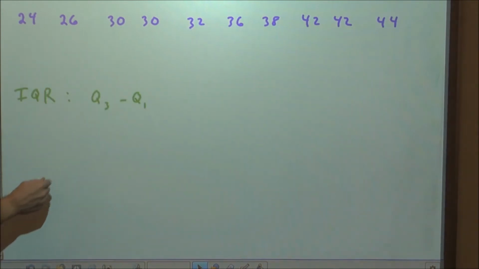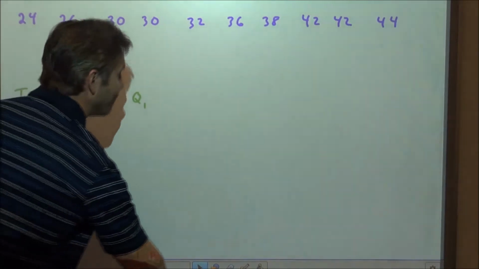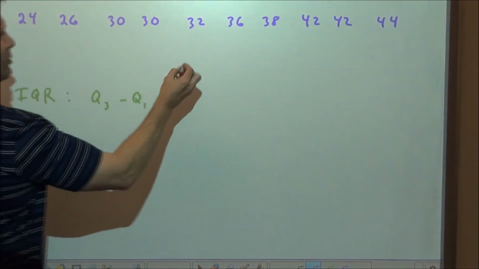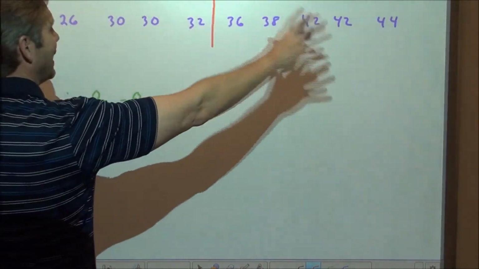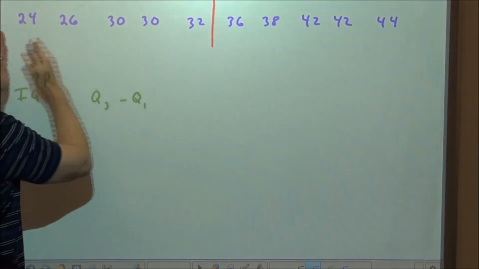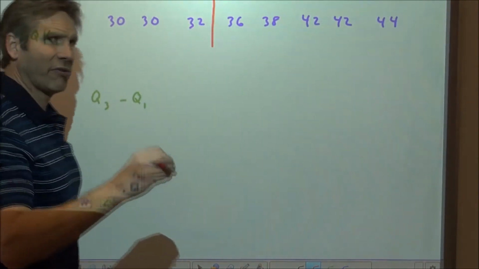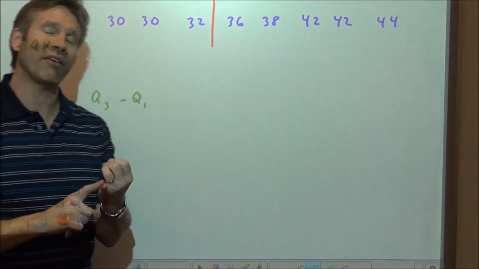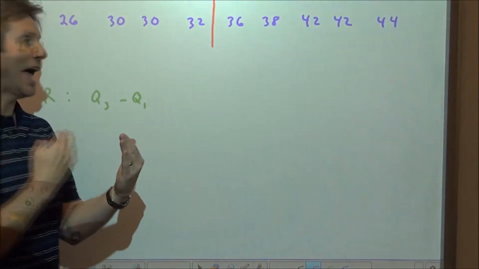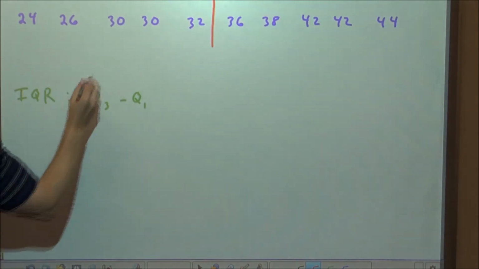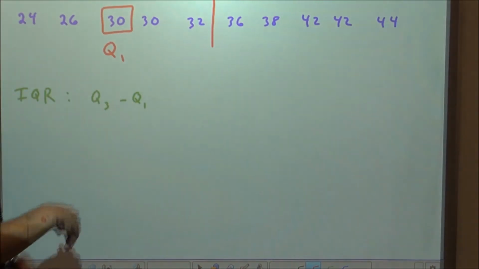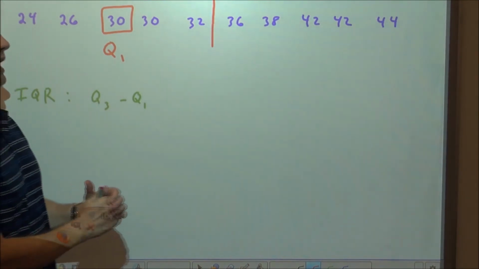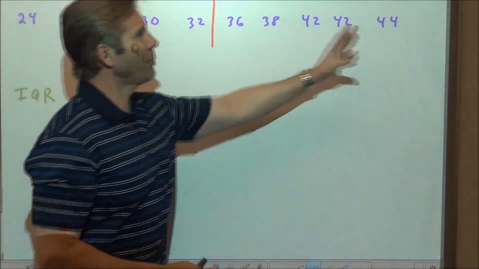The interquartile range, Q3 minus Q1. So remember, we have an even number of scores, so the median is right there, splitting the data into 2 halves. The lower half, there's 5 scores. So the first quartile, being at the 25th percentile, is halfway through the lower half of scores. So this would be our first quartile.